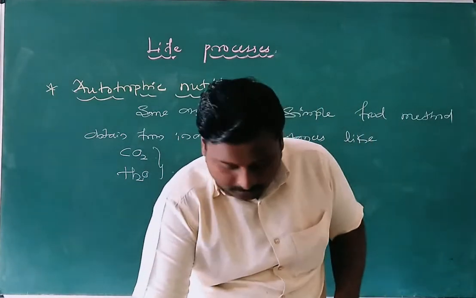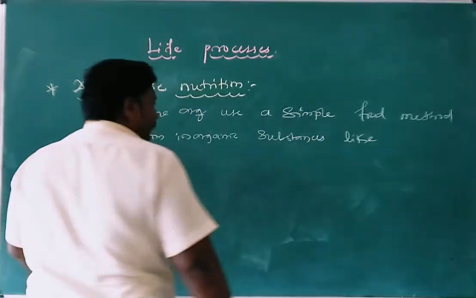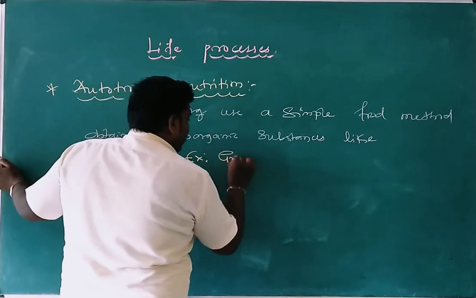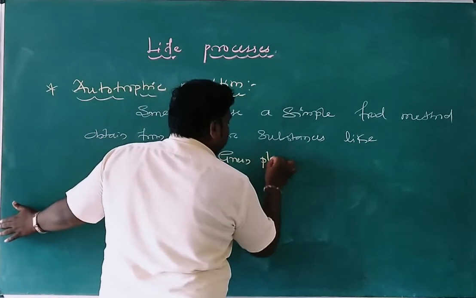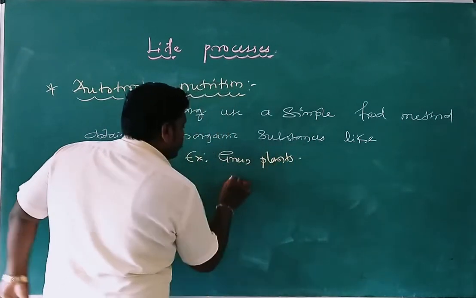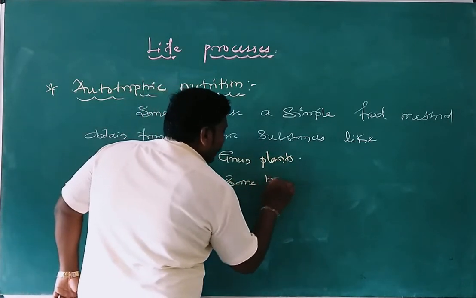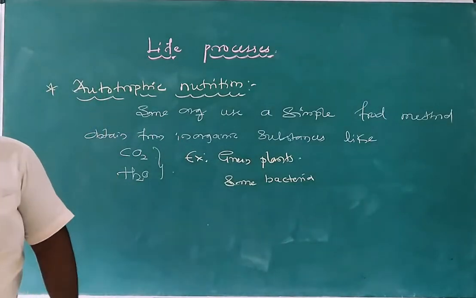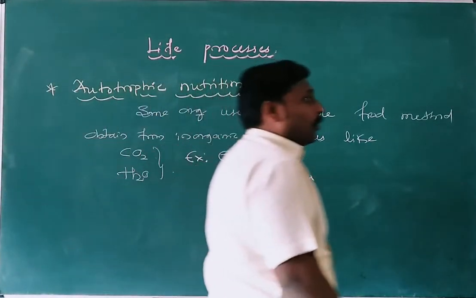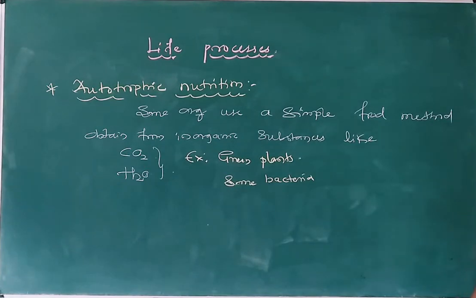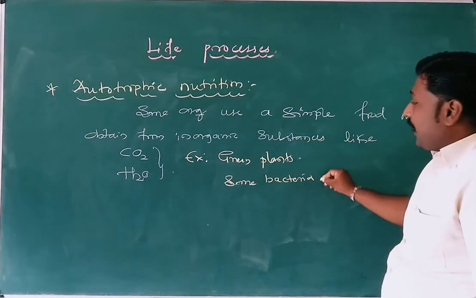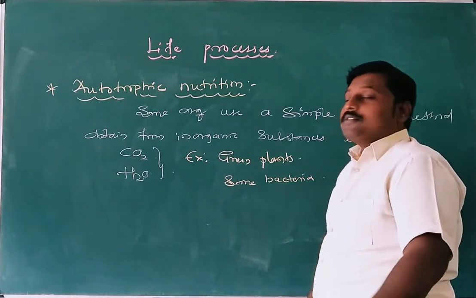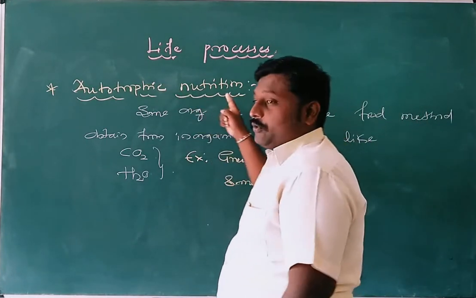As in the previous class we already discussed, examples are green plants and some bacteria. Green plants and some bacteria are termed autotrophs. Why? Because green plants as well as some bacteria prepare their own food. That's why it comes under autotrophic nutrition.